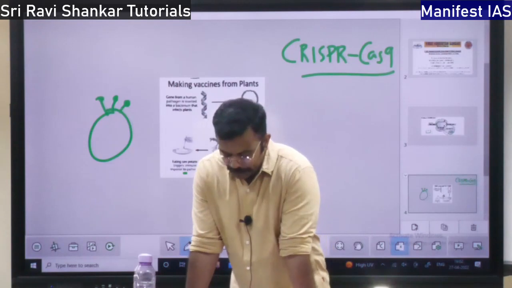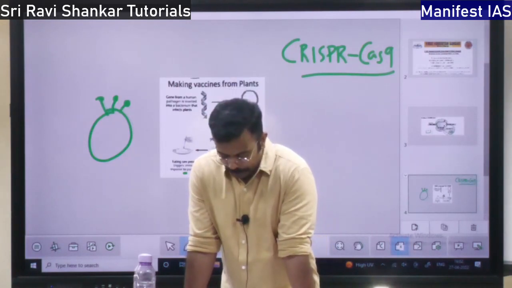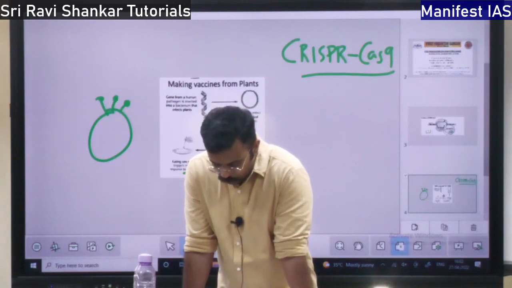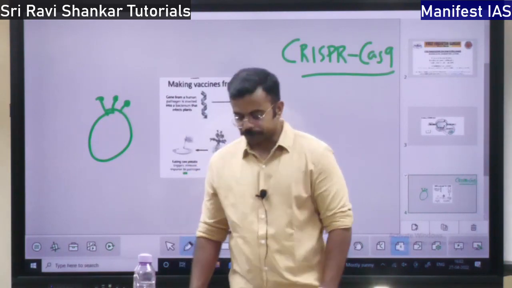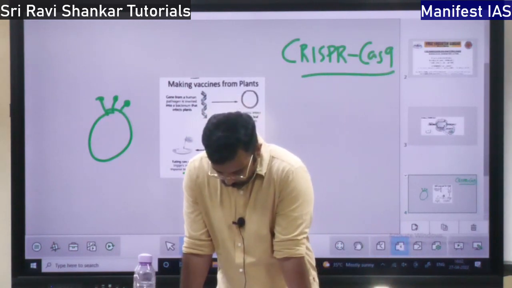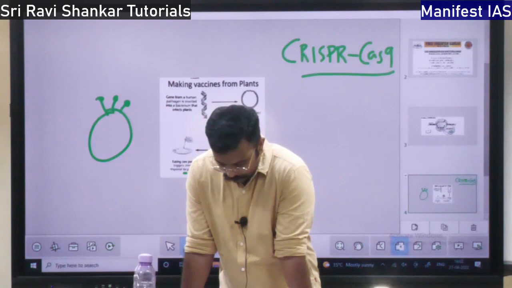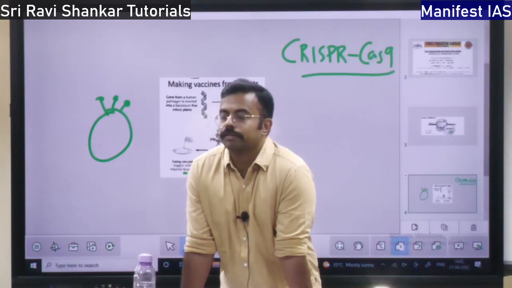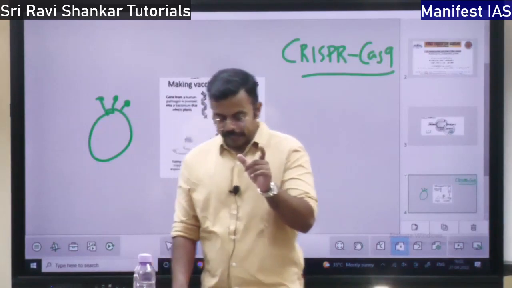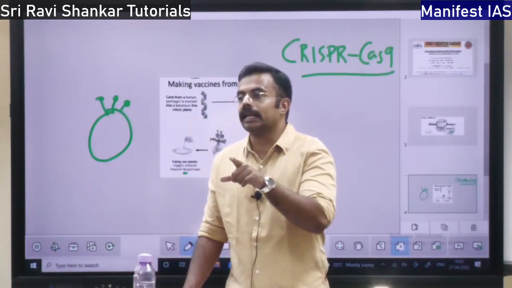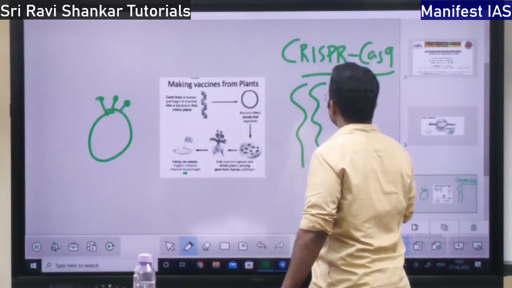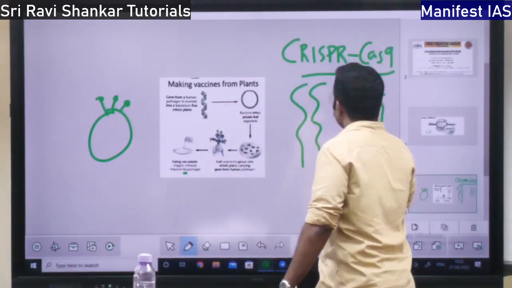So there are two major types of genetic testing. What are the two major types? One is DNA probes. So DNA will be there, and for this DNA there will be a complementary DNA.